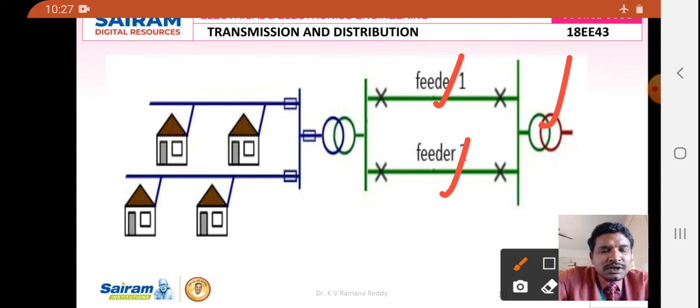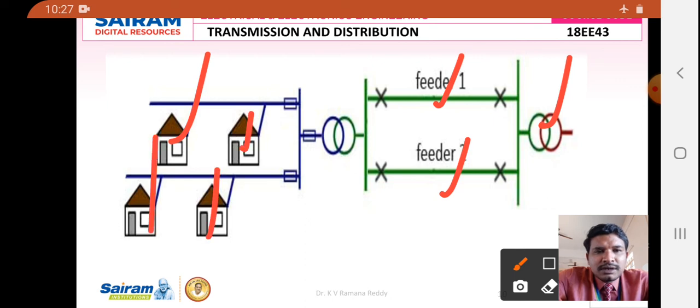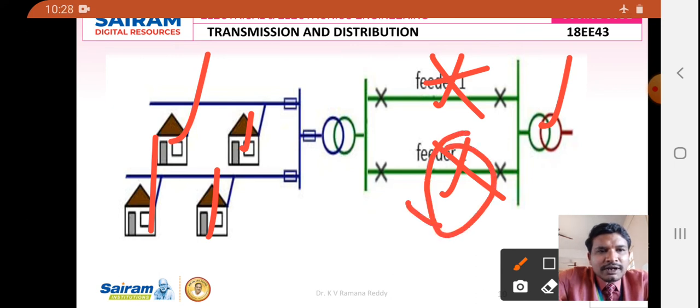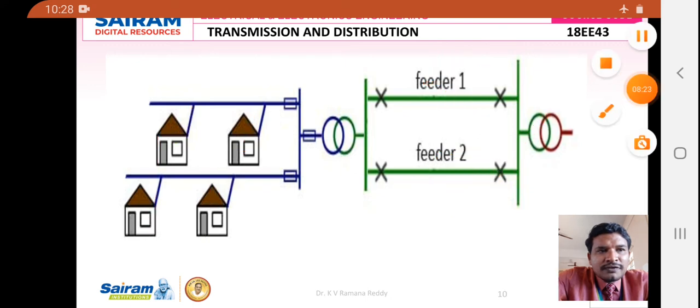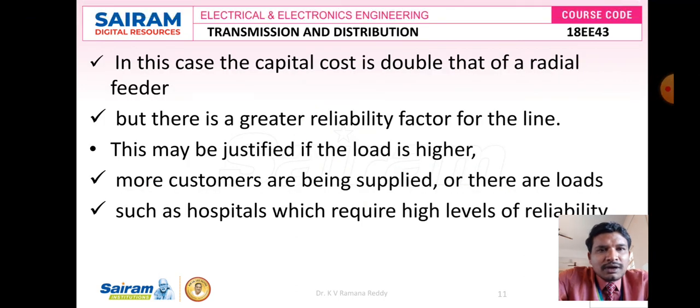Suppose the entire demand of this household power is shared by the two feeders, feeder 1 and feeder 2. If there is a fault on any one feeder, then definitely the other feeder can supply at least half of the load demand. By this we can improve the reliability factor with respect to faults.